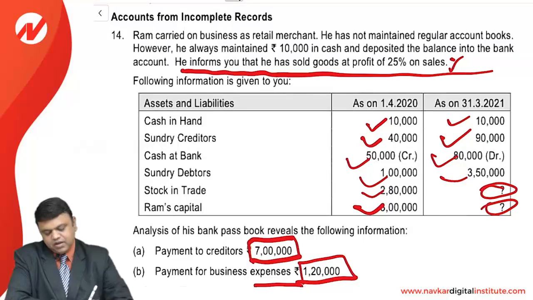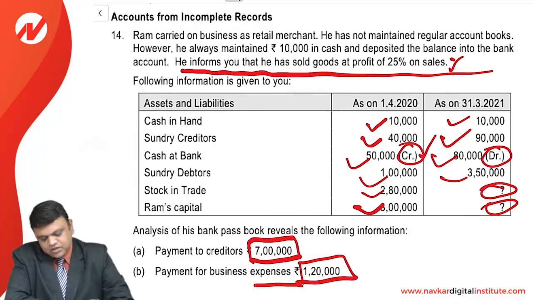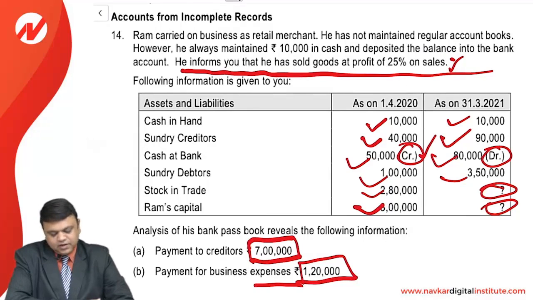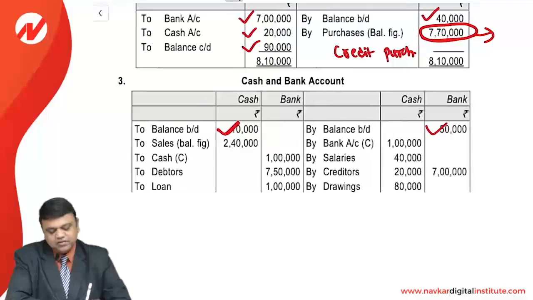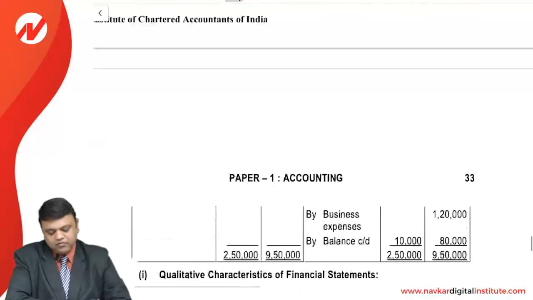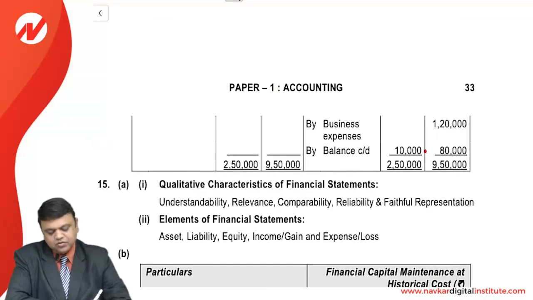Cash at bank can have a credit balance as well as a debit balance. In other words, opening is the credit balance, which is the bank overdraft, and closing is the debit balance.